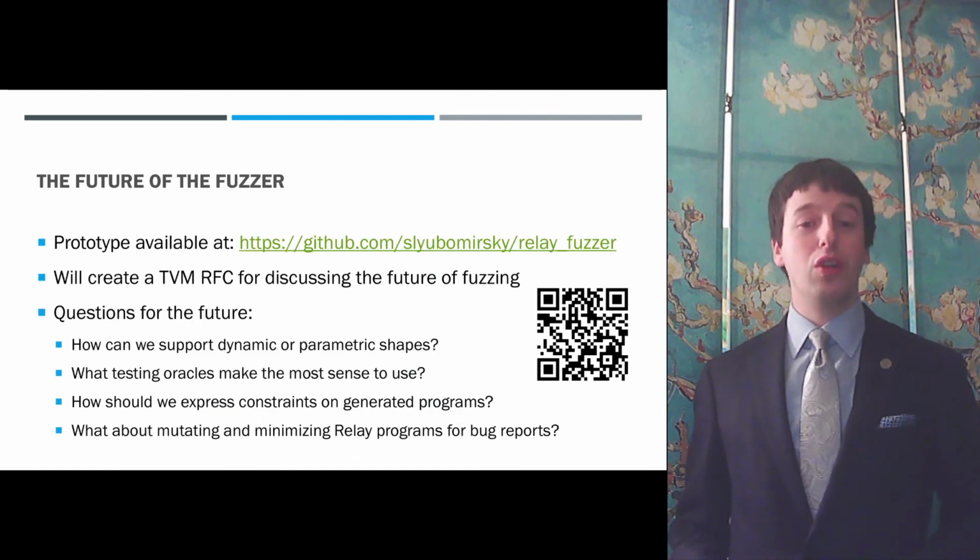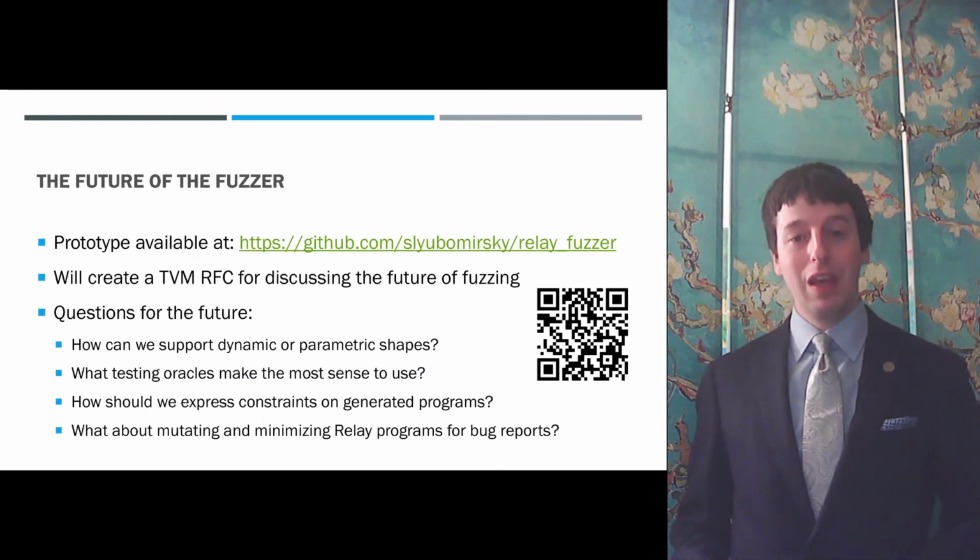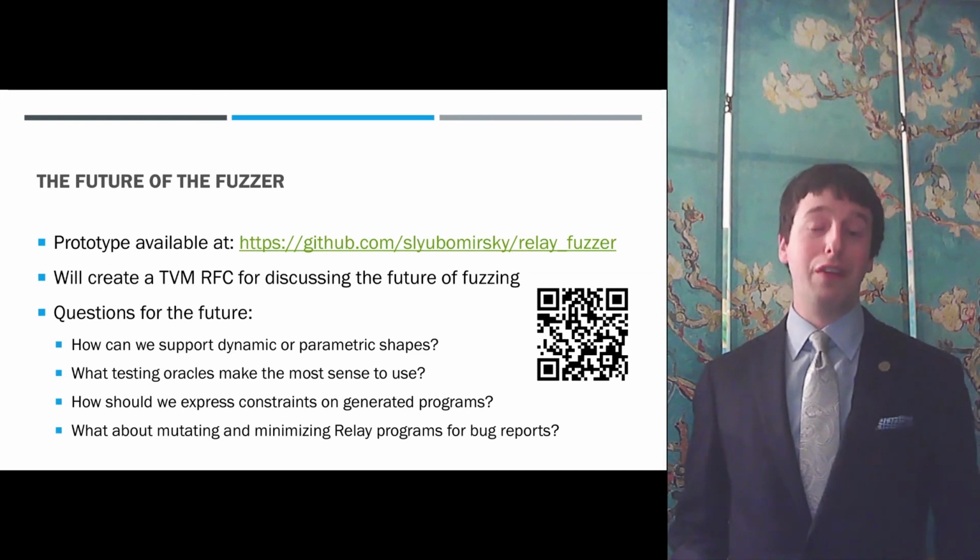We invite you to look over our prototype, which is available at the URL given here or via the QR code. The project was an interesting proof of concept for fuzz testing TVM. We hope to continue to explore this idea in the coming months, and we will soon write an RFC to invite further discussion on the place of fuzzing in TVM development.